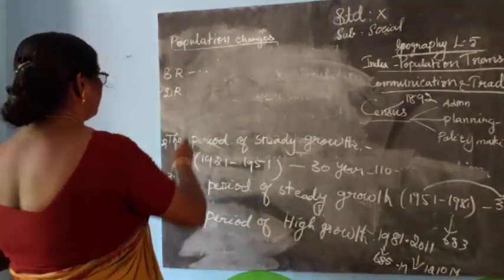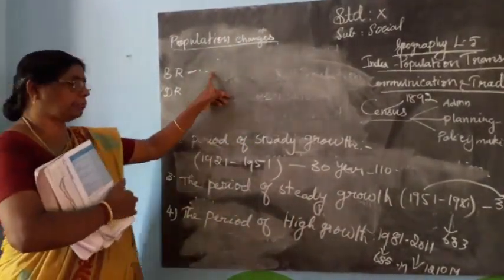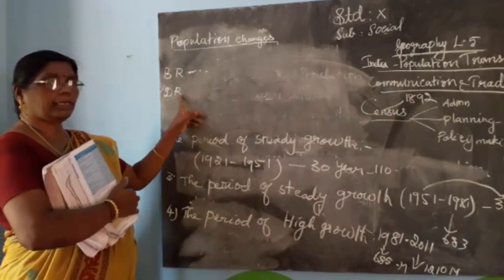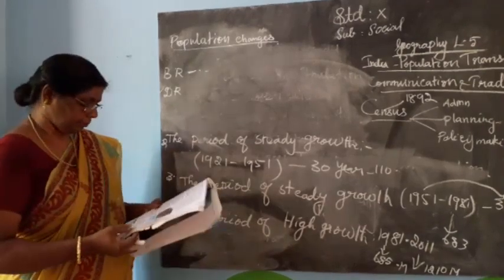Birth rate means the number of new births per 1,000 people in a year. Death rate means the number of deaths per 1,000 people in a year.